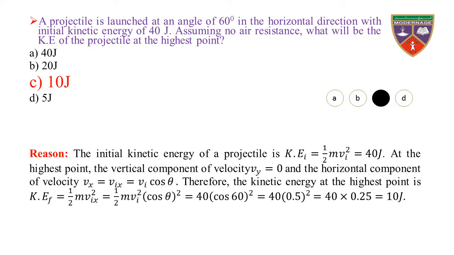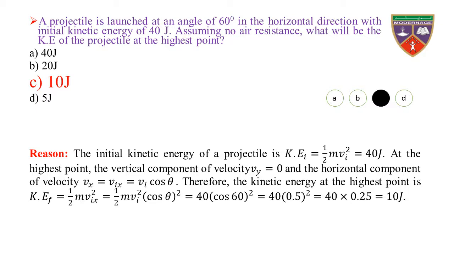Therefore, the kinetic energy at the highest point is 1 by 2 m vix whole square, which is equal to 1 by 2 m vi square cos theta whole square, which is equal to 40 cos theta whole square, because 1 by 2 m vi square is the initial kinetic energy, which is equal to 40 joule.